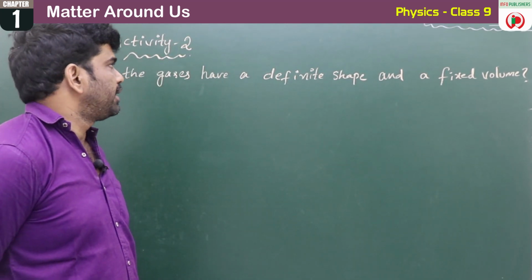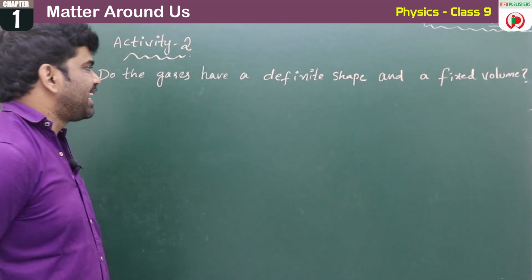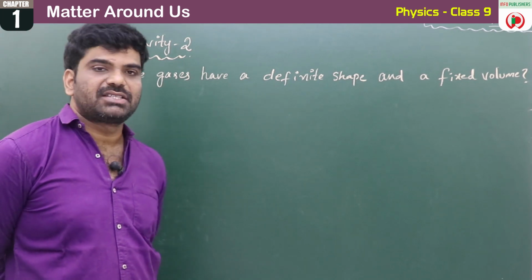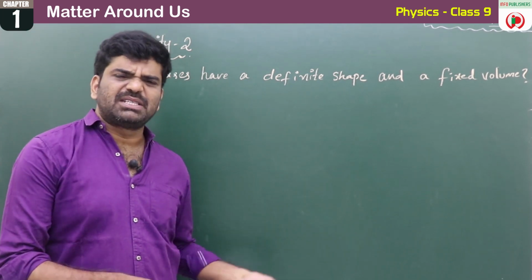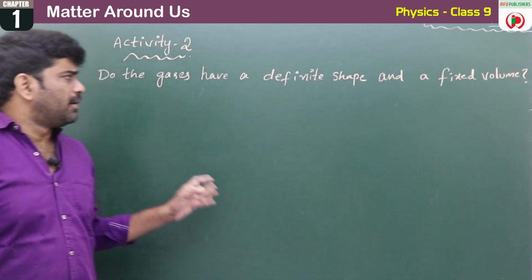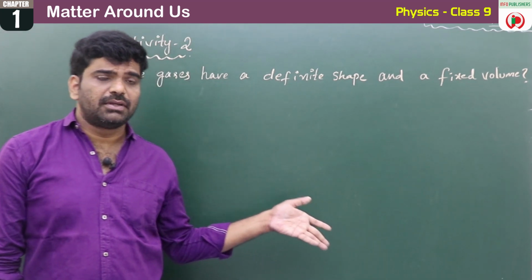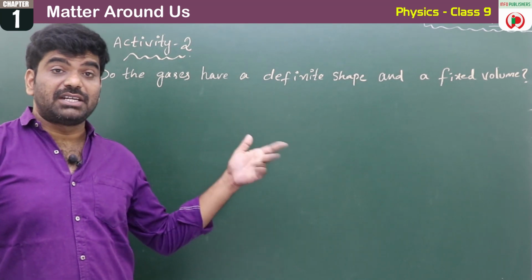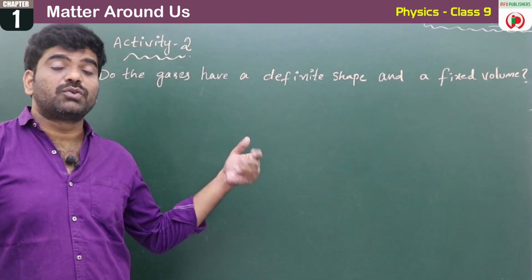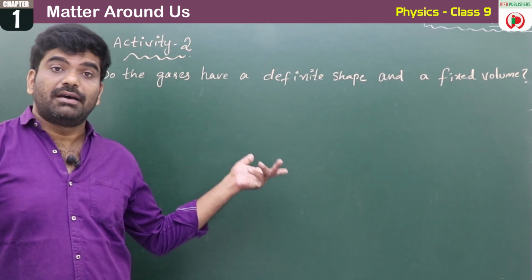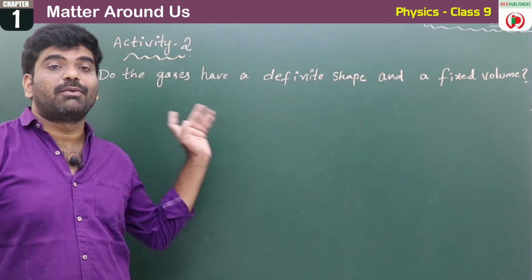Children, now let's see activity 2. Do the gases have a definite shape and a fixed volume? So we have seen the liquids do not have a definite shape but have a fixed volume. Now solids have a definite shape and a fixed volume. Liquids do not have a definite shape and they have a fixed volume. But what about the gases?